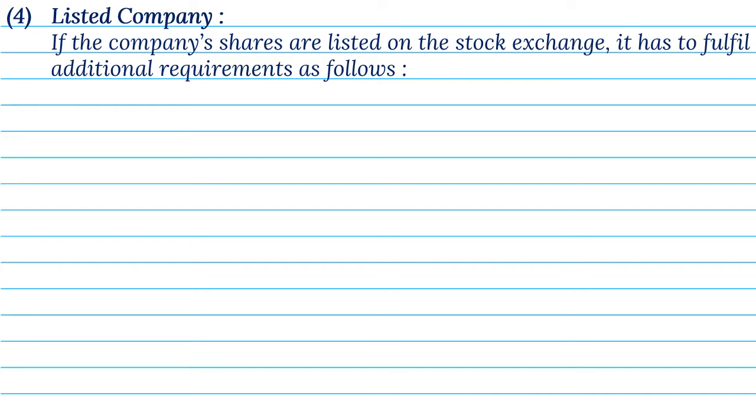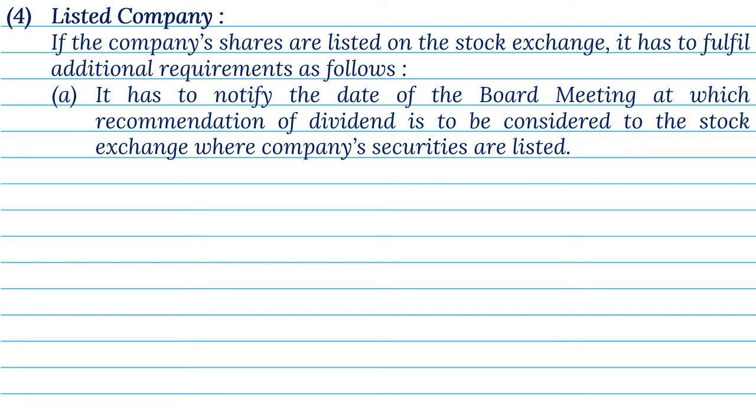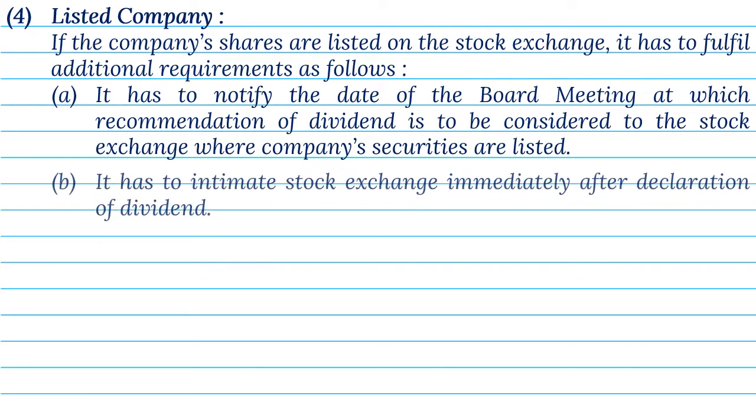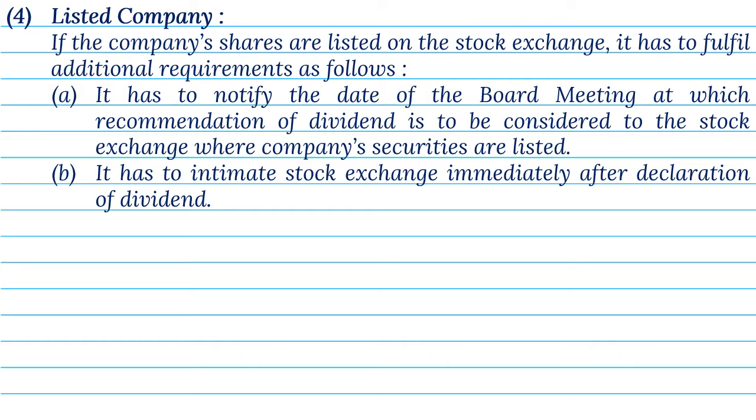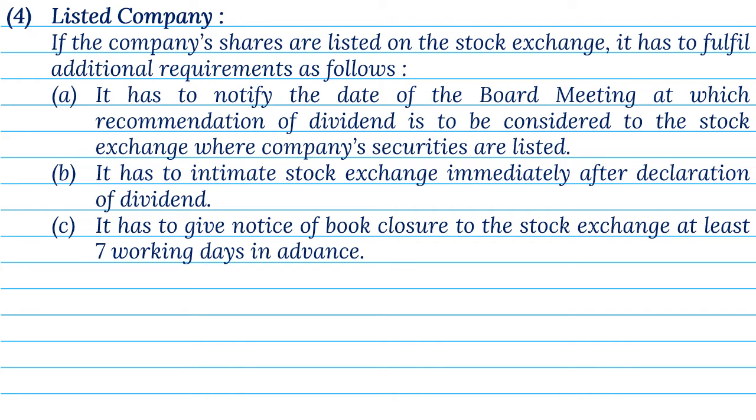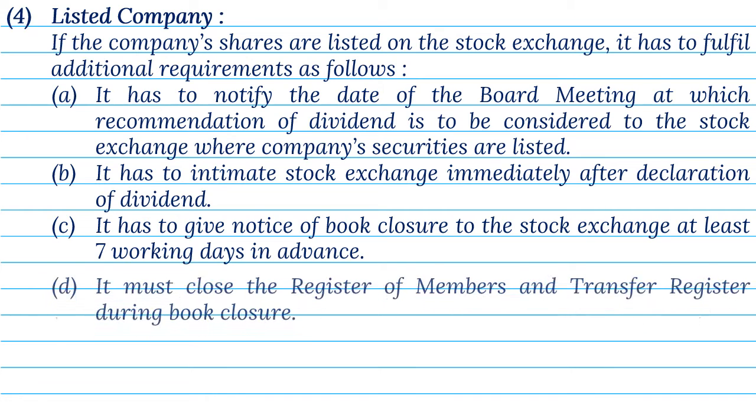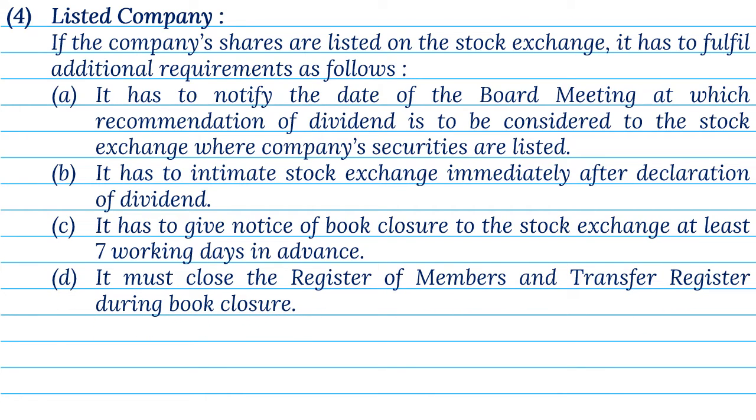4. Listed company. If the company's shares are listed on the stock exchange, it has to fulfill additional requirements as follows. A. It has to notify the date of the board meeting at which recommendation of dividend is to be considered to the stock exchange where the company's securities are listed. B. It has to intimate the stock exchange immediately after declaration of dividend. C. It has to give notice of book closure to the stock exchange at least 7 working days in advance. D. It must close the register of members and transfer register during book closure.